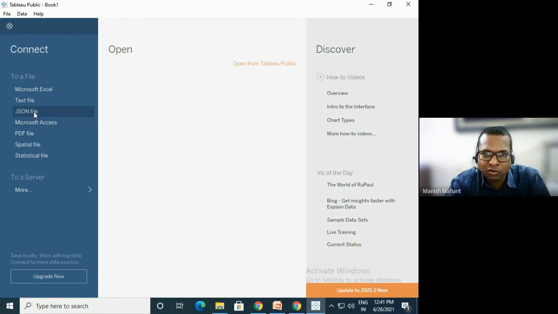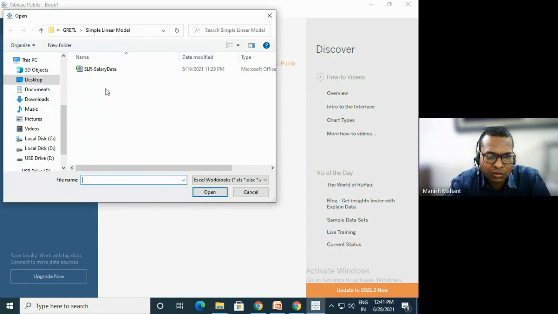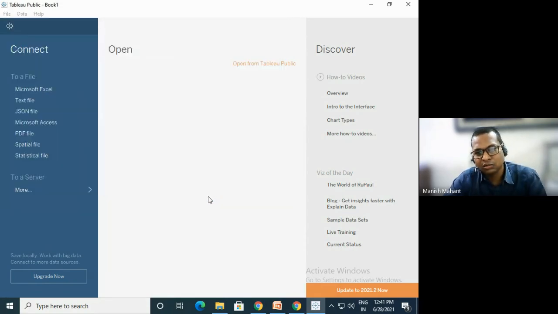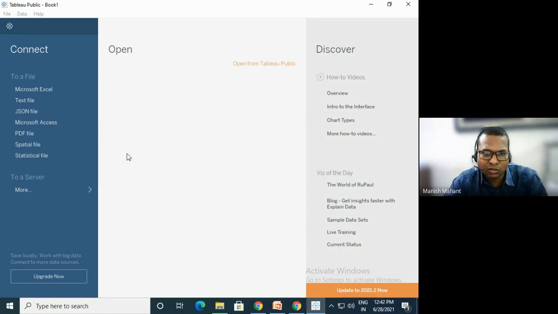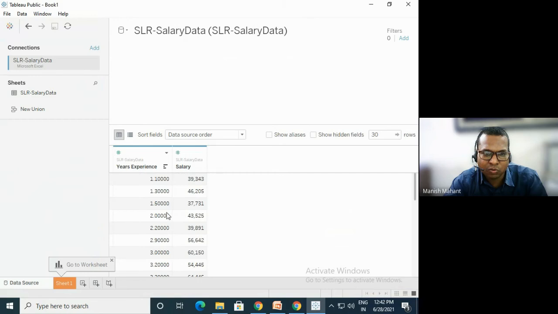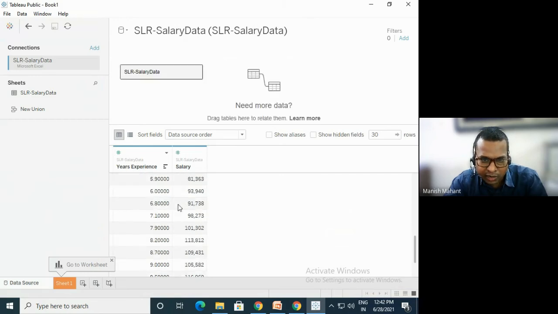I want to show you one more thing. Here we are using this data set for salary and experience. By clicking on the salary data and opening it, it will take some more time to load your data set into the model. Okay, here we are getting our data set.